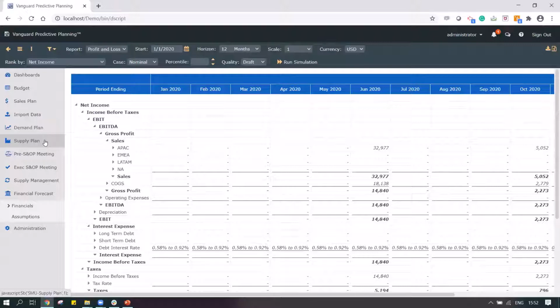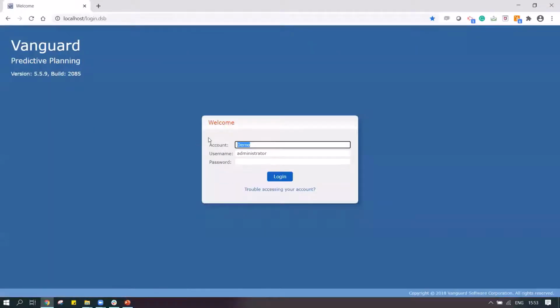There was one more piece, since we have some time, that I wanted to show you, apart from my demand, supply, purchase, and finance, which is production planning. So let me show you one instance of a production plan demo.